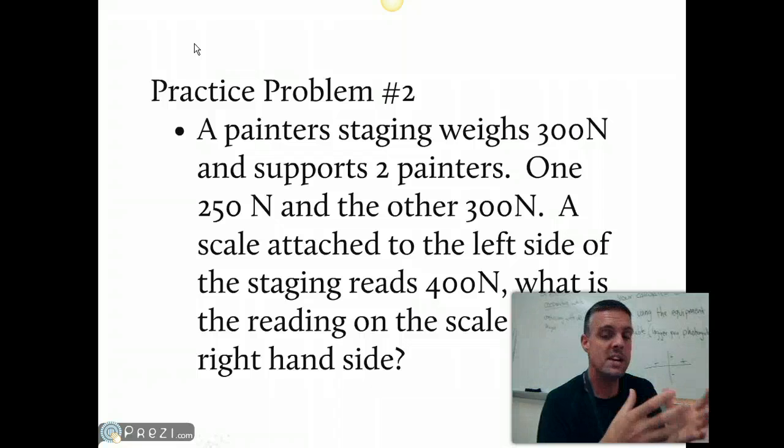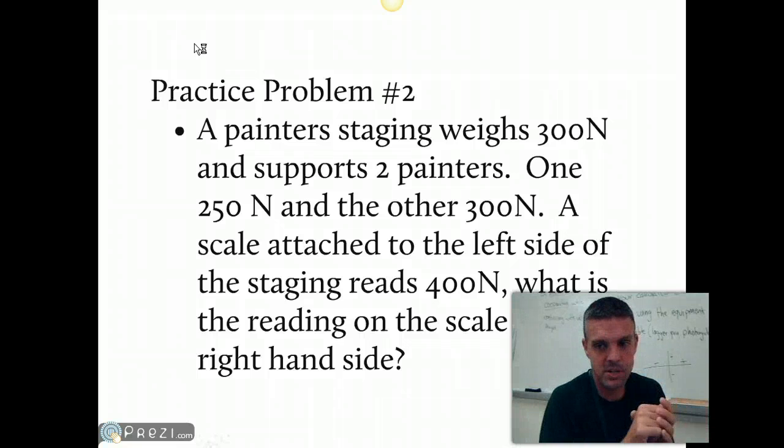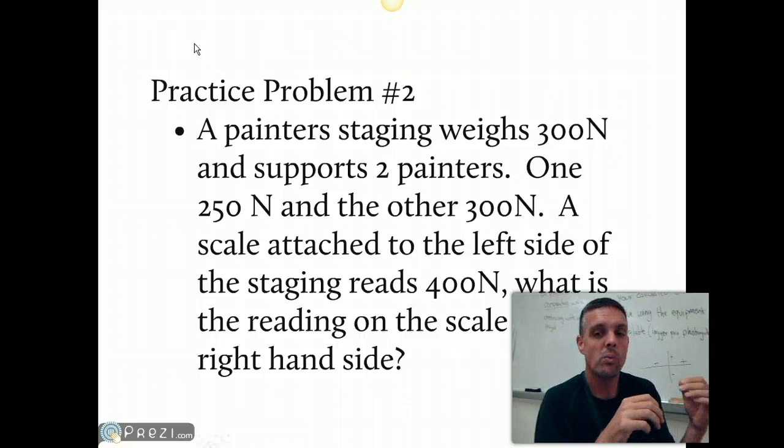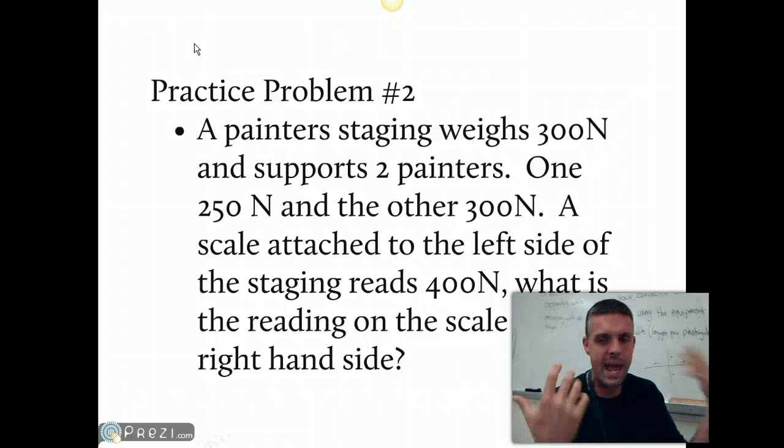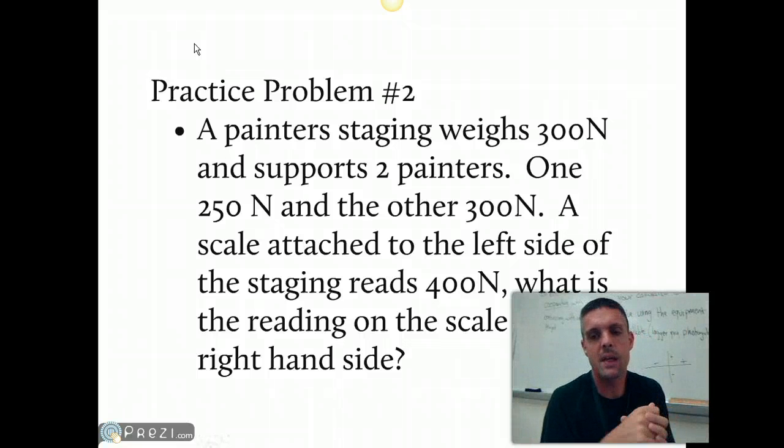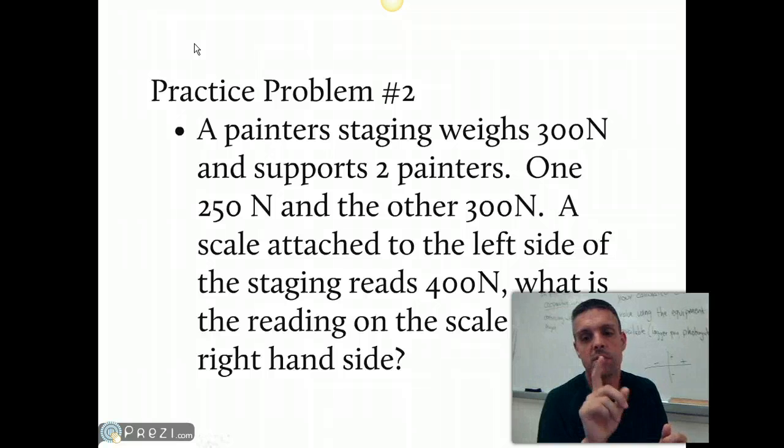It says there's painters and there's staging. All right, the staging weighs 300 and it's supporting two painters. Think back to that last picture. All right, one 250 newtons and the other 300. So we add all that up and we've got all this weight being pulled down, right? Now there's a scale attached to the left side of the staging that reads 400. What's the reading on the scale on the right hand side?